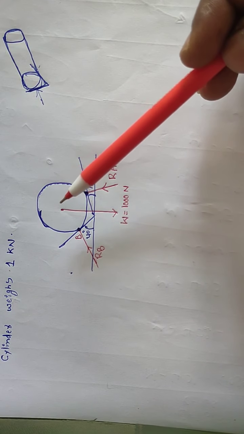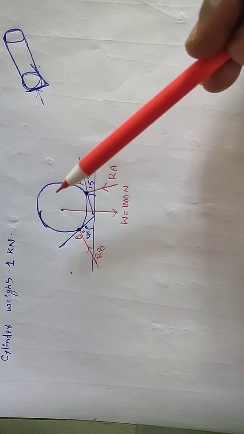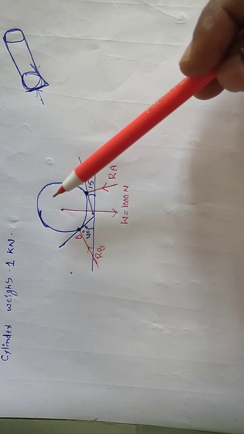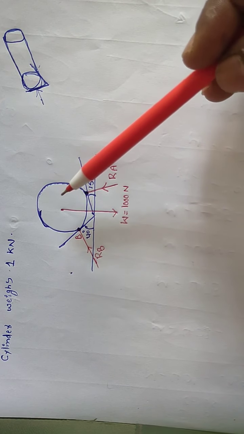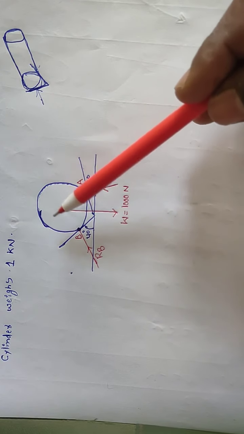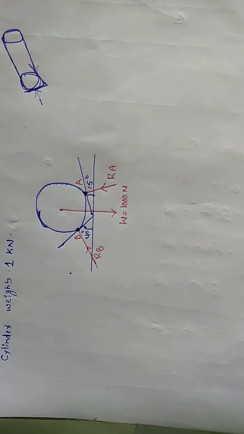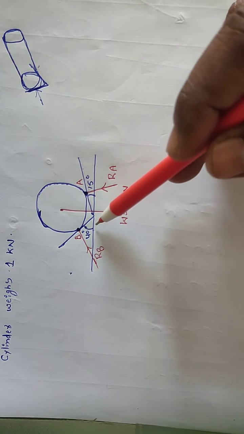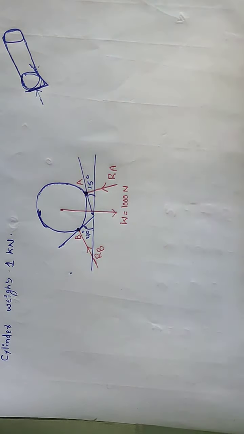Whenever different forces are acting on a body, if that body is in rest condition, then we can say this body is in equilibrium. So when the cylinder is in equilibrium under the action of W, RA and RB, we can apply Lami's theorem in that equilibrium condition.